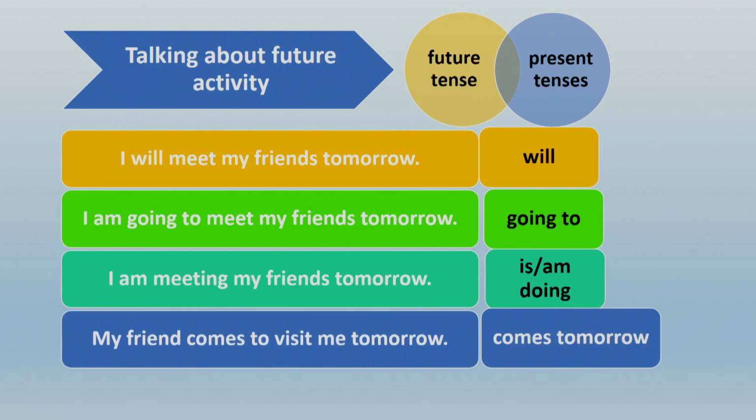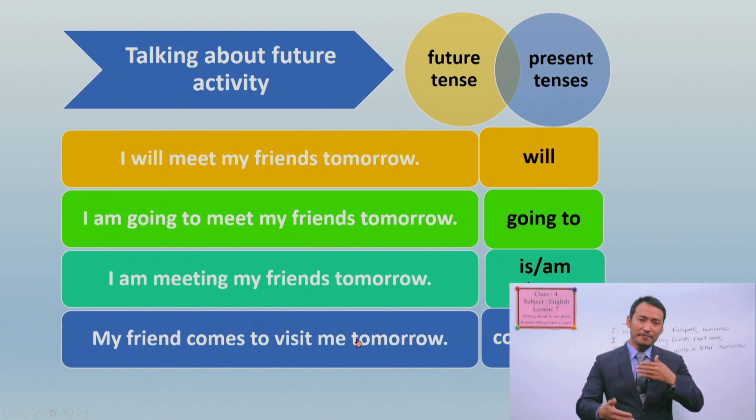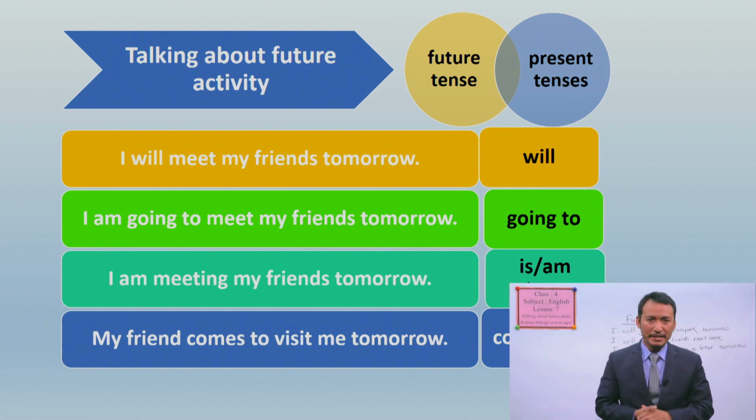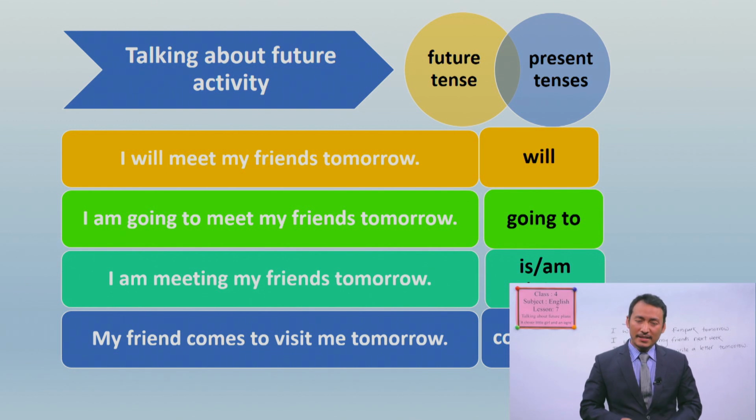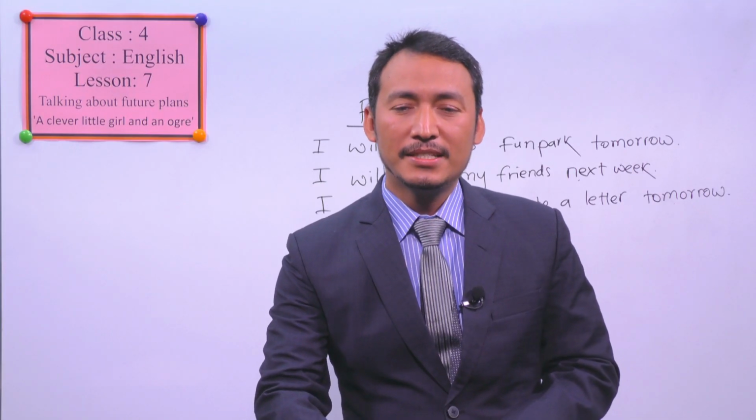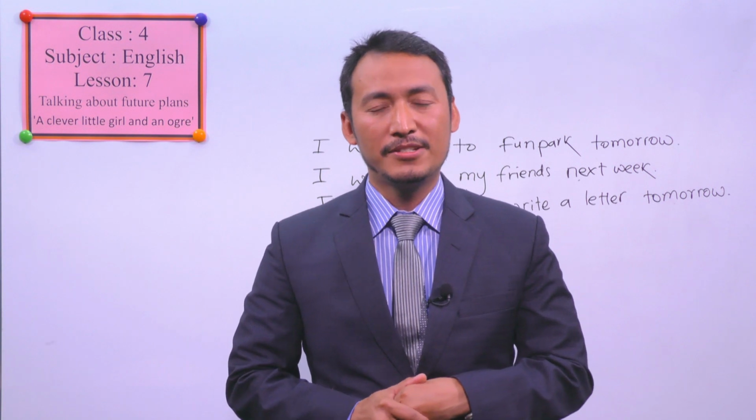We can use simple present tense also for talking about future time or future activity. Can you read the last sentence? Yes, my friend comes to visit me tomorrow. Look here, the verb is comes, and this is the present verb, but we are talking about the friend who is coming tomorrow, or in future time. Okay, are you clear? All right, then let's move to another structure.